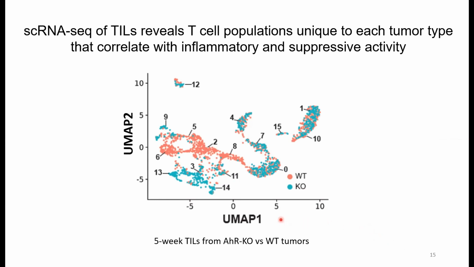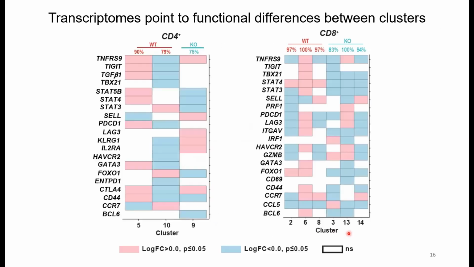We identified 16 unique T cell clusters, and we then classified a cluster as uniquely from wild-type tumors, in red, or uniquely from AHR knockout tumors, in blue, if 75% or more of T cells were from one tumor type versus the other. Differential gene expression analysis of the unique clusters was then performed to assess patterns of significant single gene expression that could point to cell function.